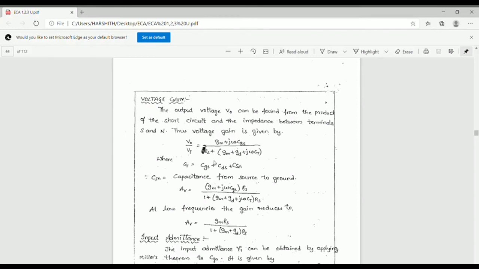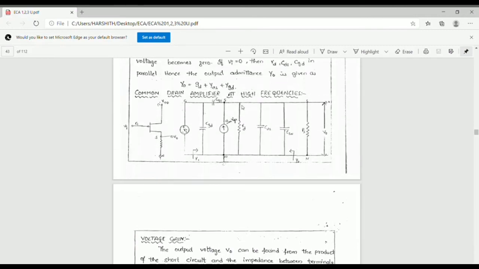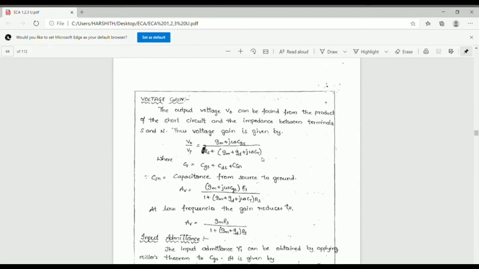This is the new capacitance. CSN means capacitance from source to ground. This is the capacitance from source to ground, N is the ground. We can calculate the output voltage by input voltage, and finally we get the AV.